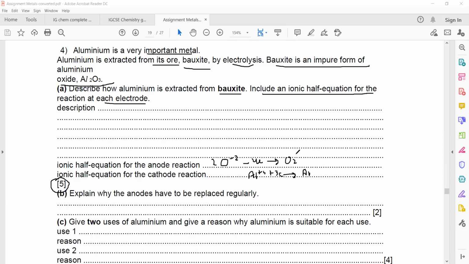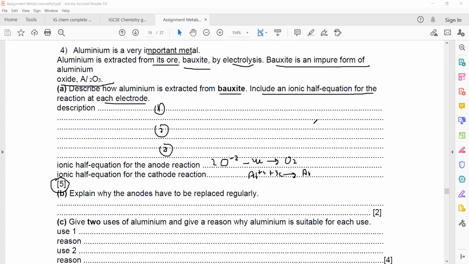First, you will add an excess of sodium hydroxide, then filter, then heat. The steps which I mentioned, all 3 steps, step 1, 2, 3, you will mention here.